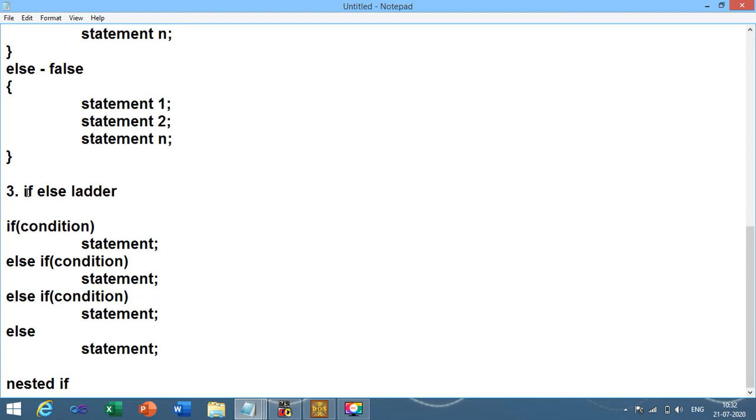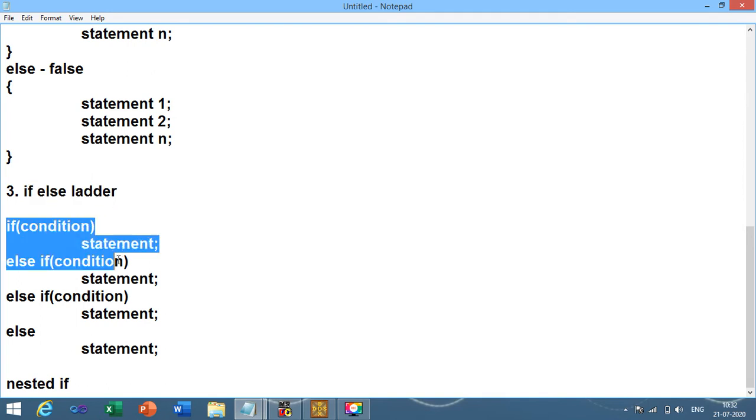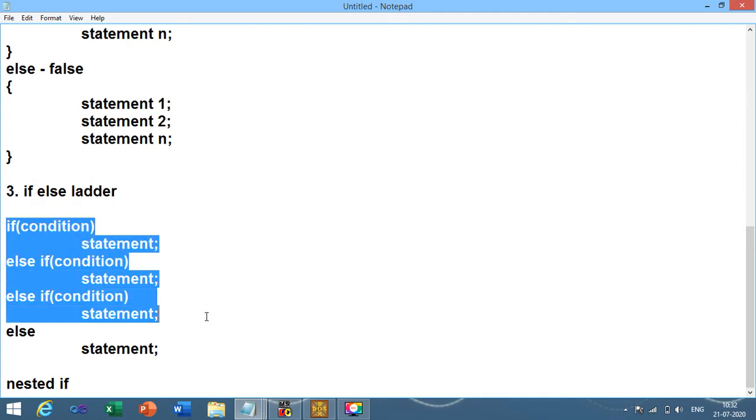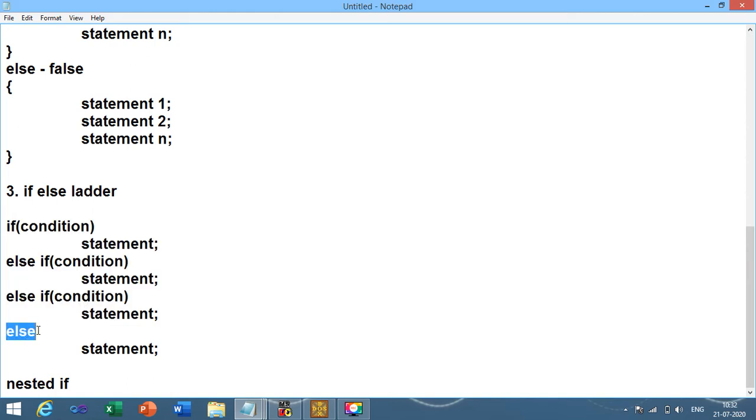Let me repeat once again, if else ladder is used to give a number of conditions. Based on the number of conditions you can execute the number of statements. You can write many else if as per your requirement, but there is a rule that once you use an if else ladder, one else statement is required in the syntax.